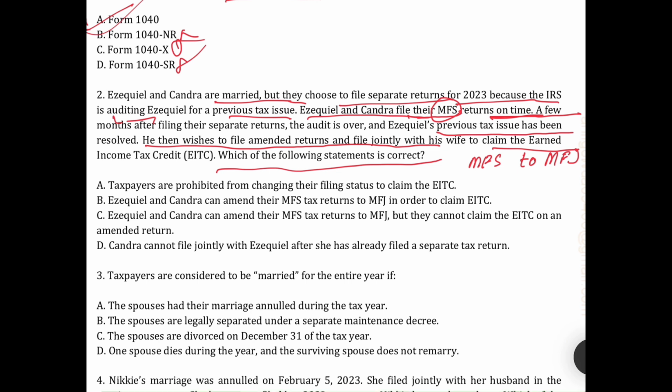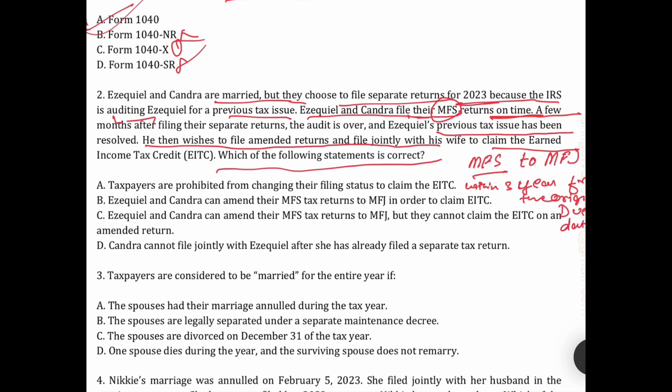So they can file a return changing from MFS to MFJ within 3 years from the original due date.